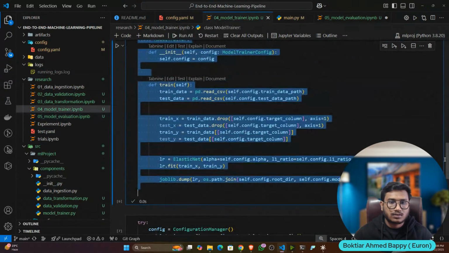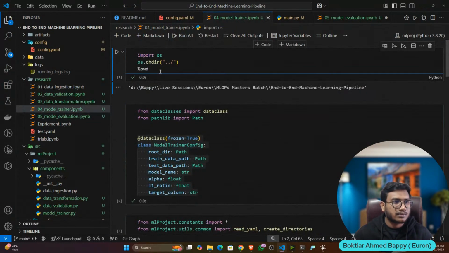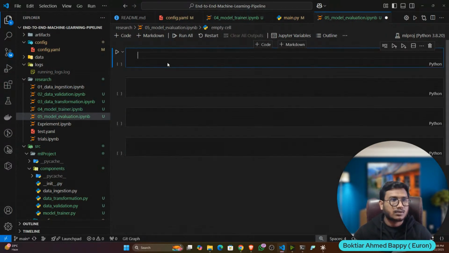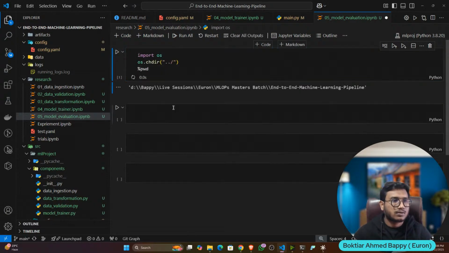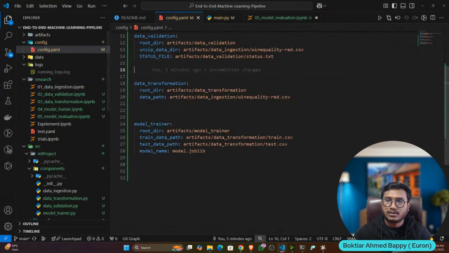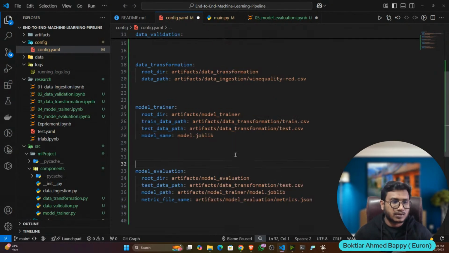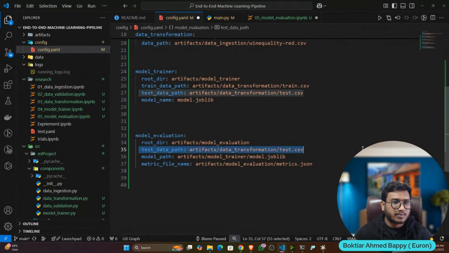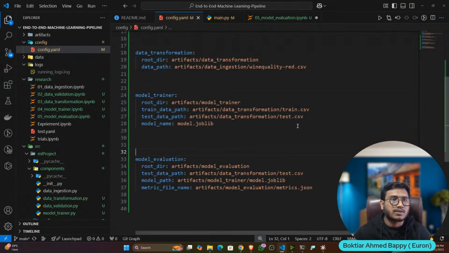Again, I will get back to my project working directory. Now I'll define my config.yaml. Model evaluation. So here is my test data path, my model path, the metrics name. Okay, here I'm defining everything.